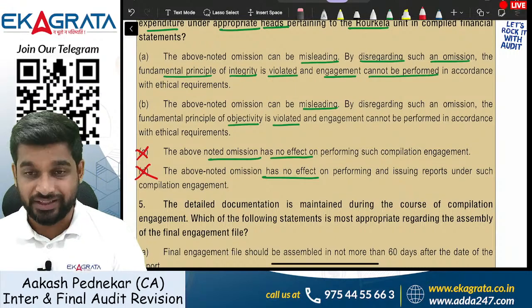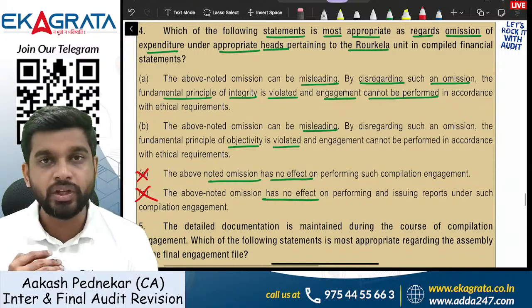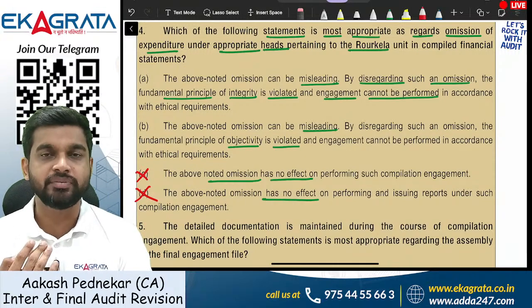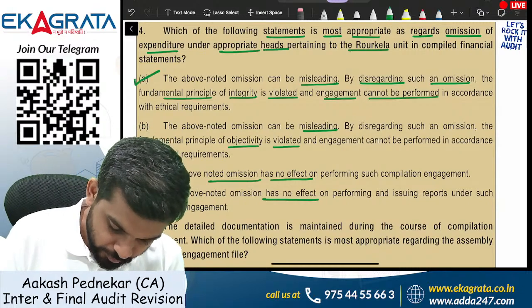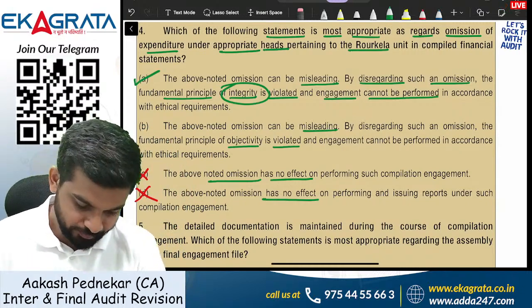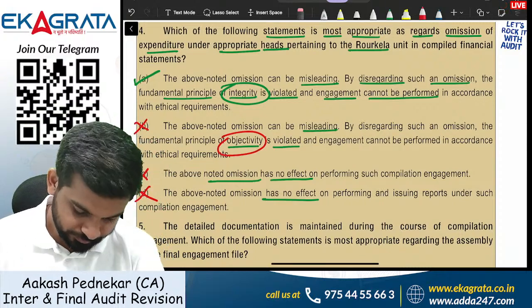The above noted omission definitely has an effect. Right? And see, if you are going to ignore something, clearly it's a question on your honesty. So the correct answer is going to be A because of the integrity point. Okay? B was discussing objectivity, which is not the case here.